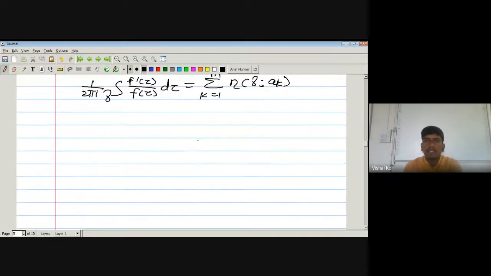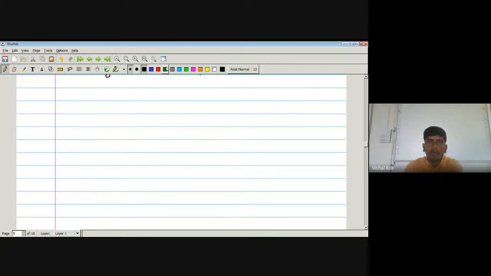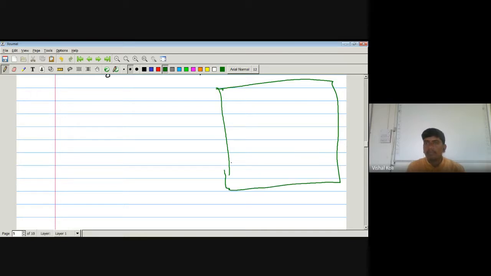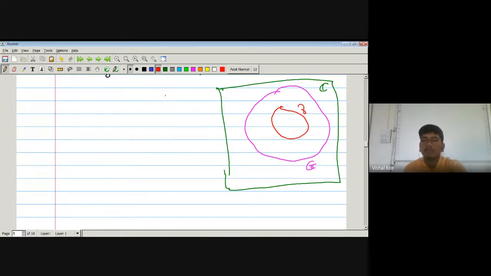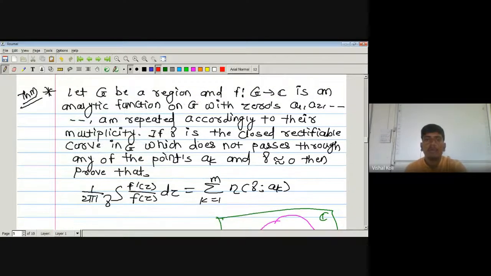It means, suppose this is our complex number system. Somewhere is our region G, and in between there is a curve gamma. Now a1, a2 up to ak are the zeros of the given function.